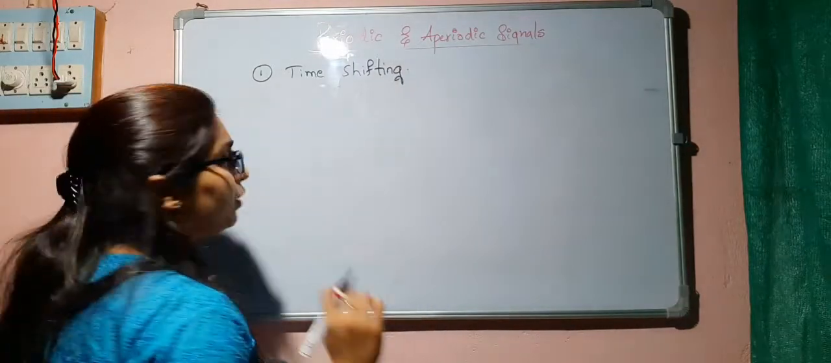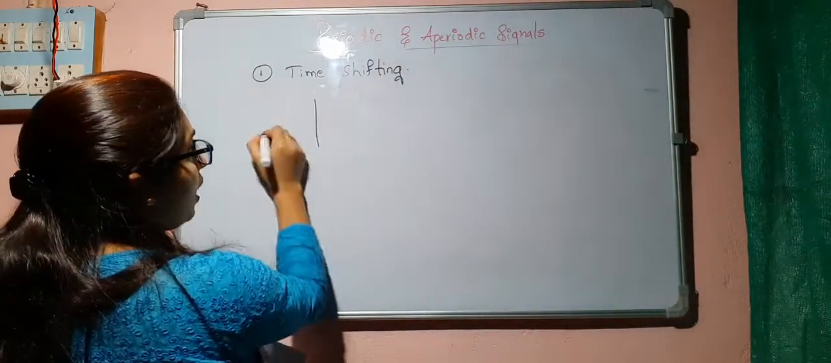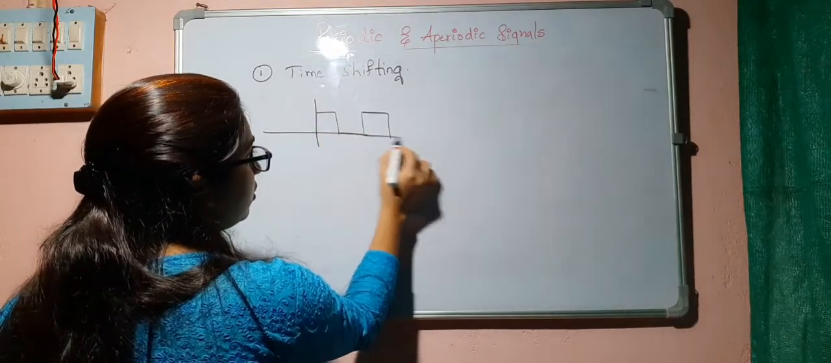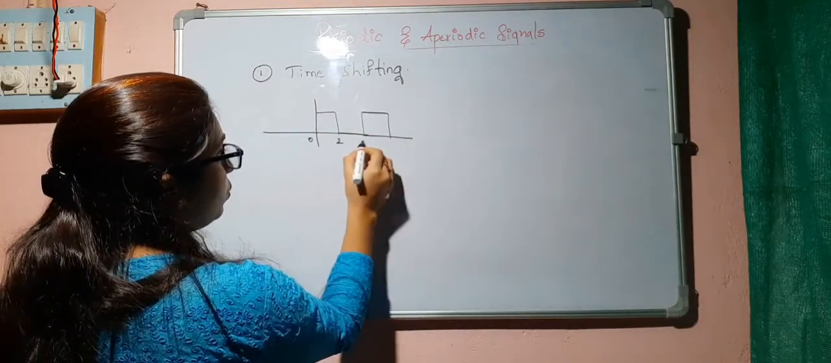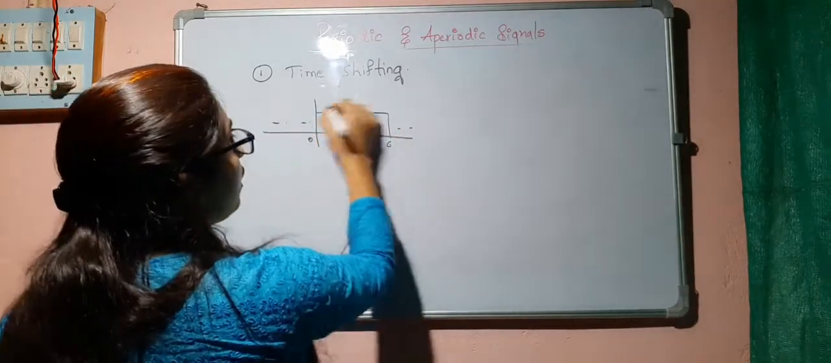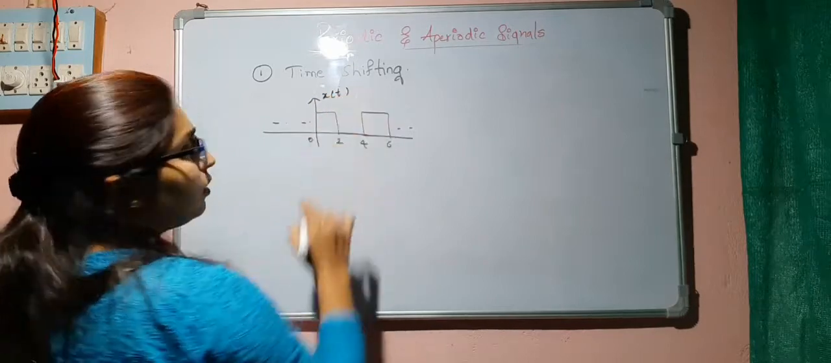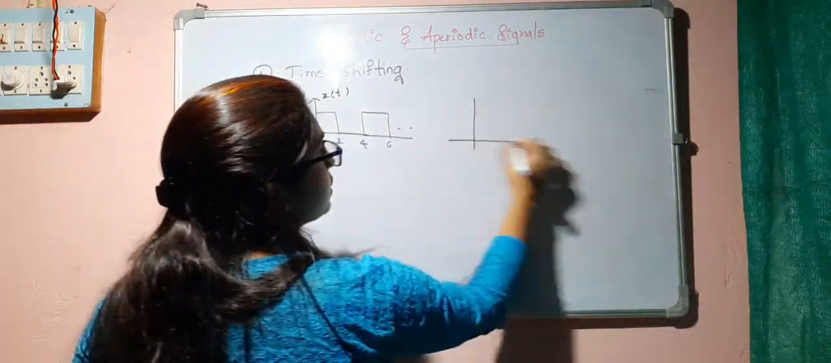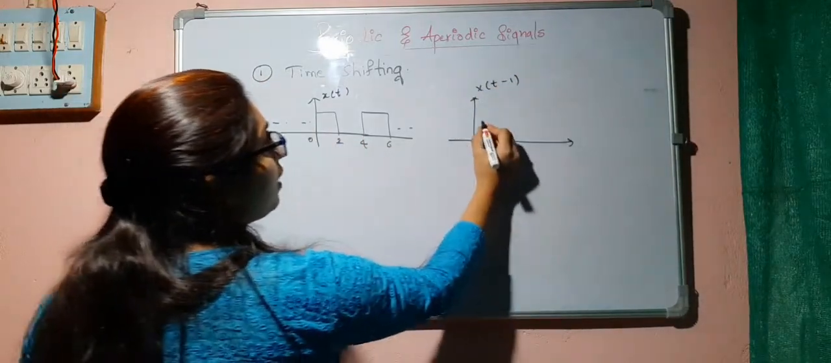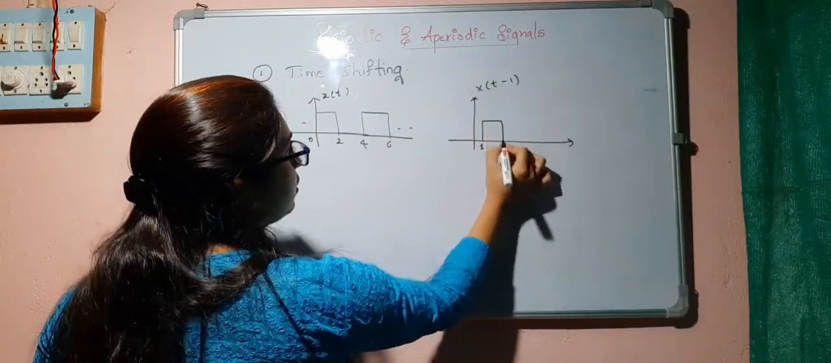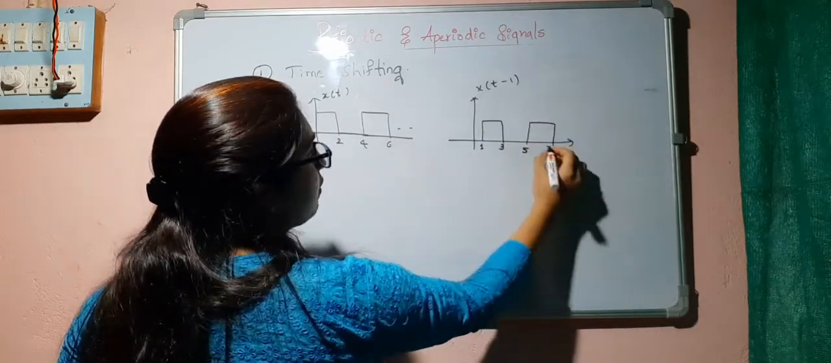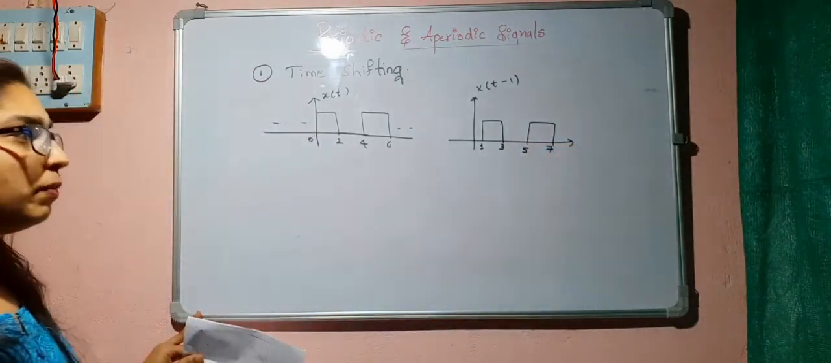Effect of time shifting. Now I will take the same signal here, 0, 2, 4, 6, and so on. It is continuing. If I shift this signal by 1 unit to the right, x of t minus 1, then whatever the value is there, you will get it at 1, this is at 3, this is at 5, and this one will be at 7.